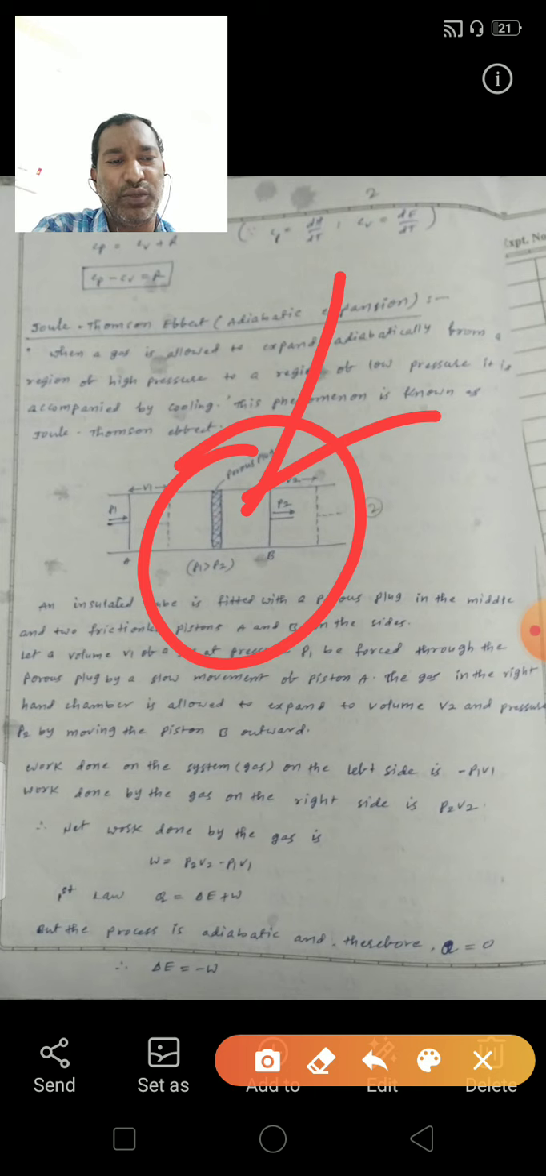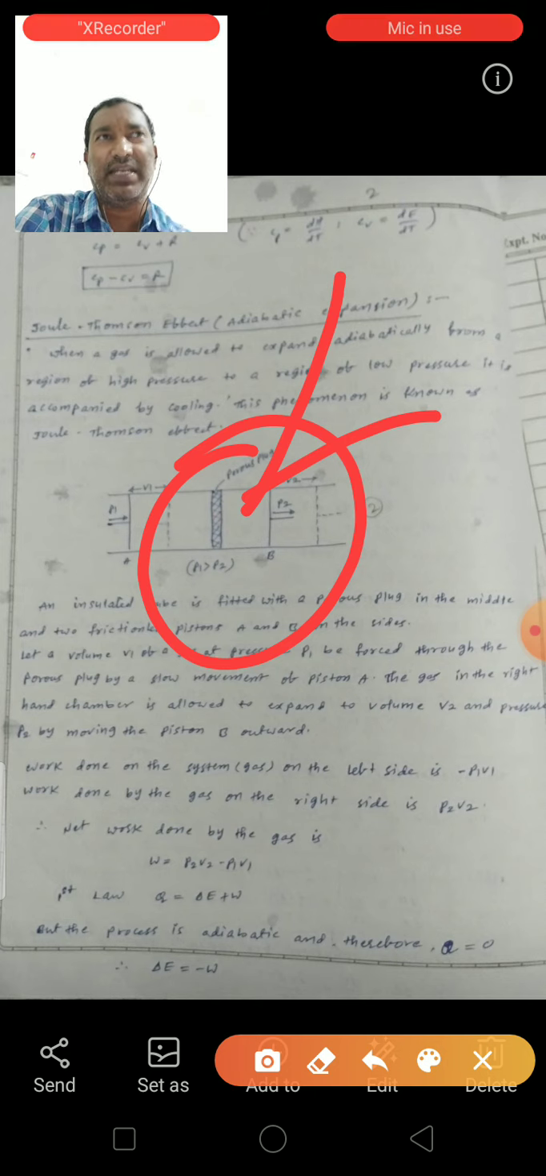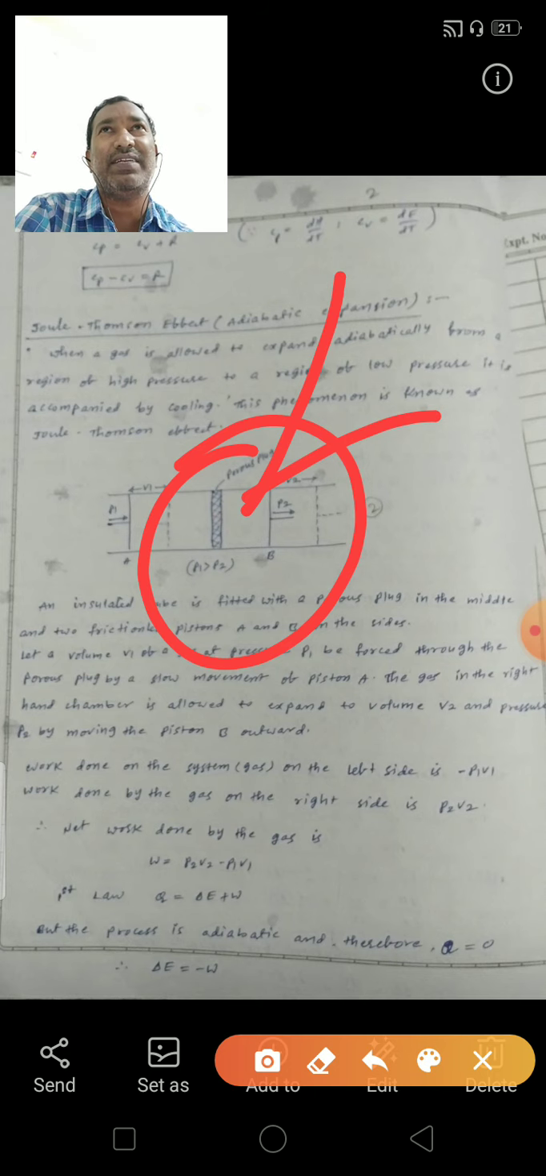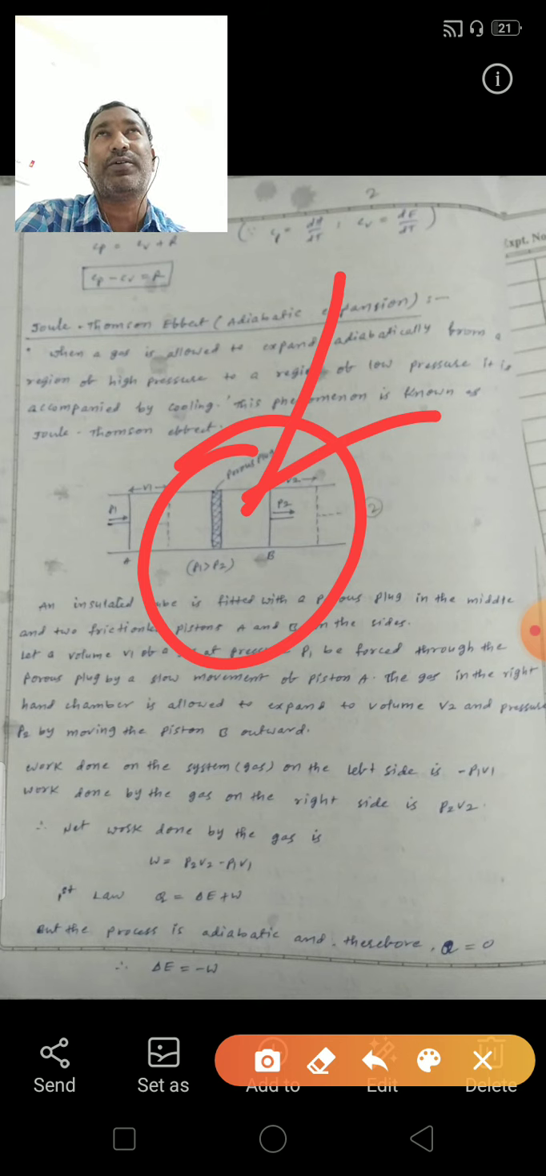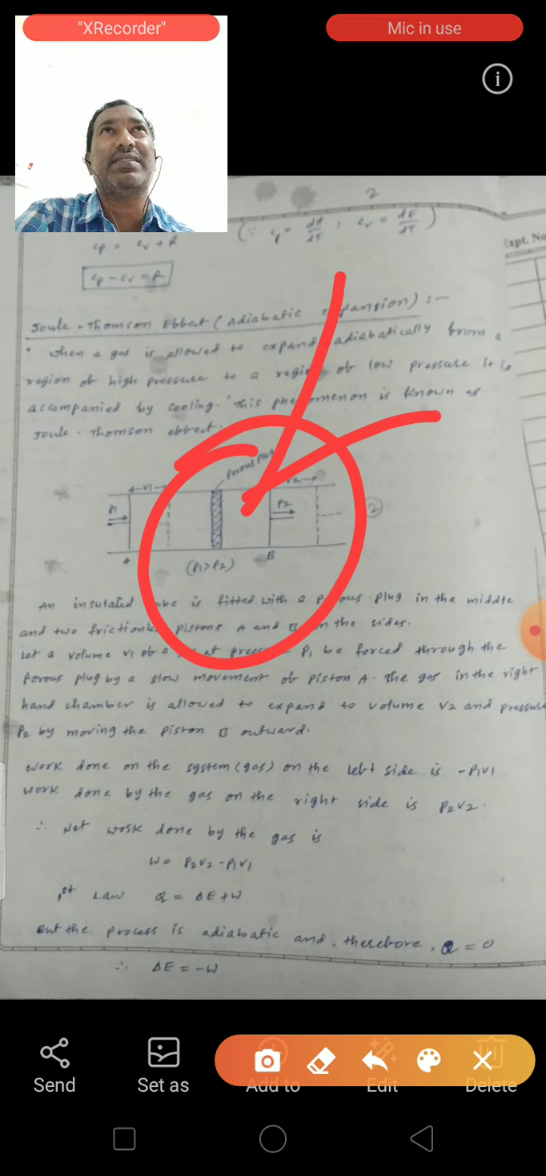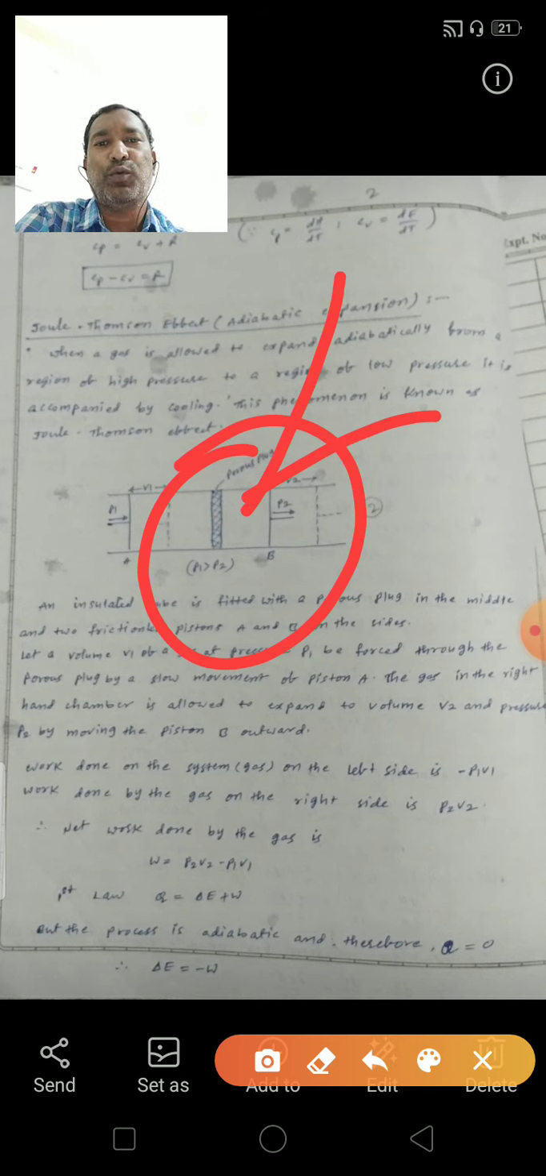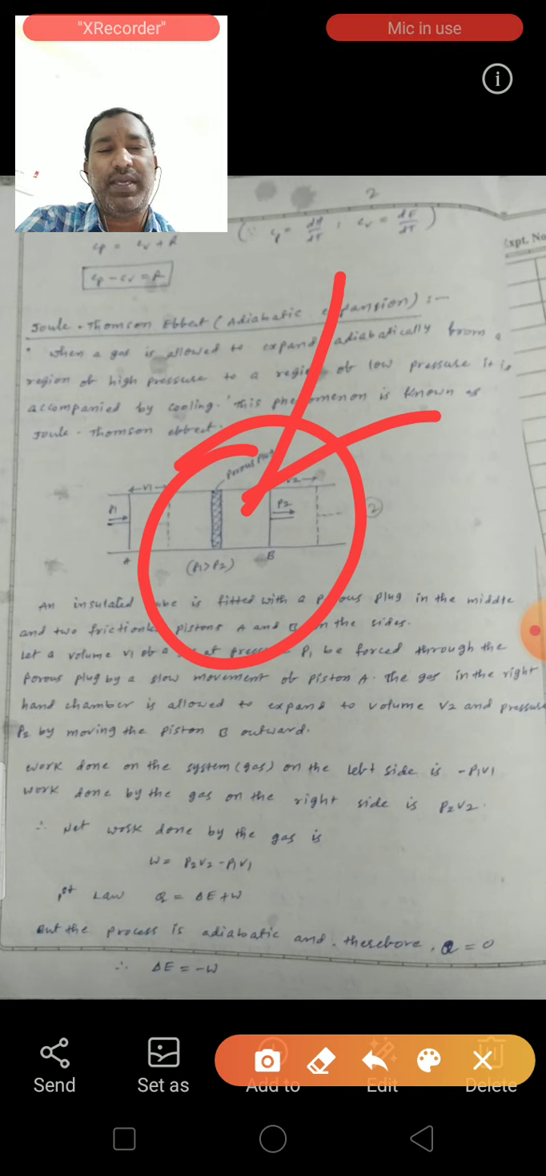This phenomenon is known as the Joule-Thomson effect because for the expansion the gas requires some energy. That energy is utilized from the gas itself, so the internal energy decreases. Then the gas will be cooling.